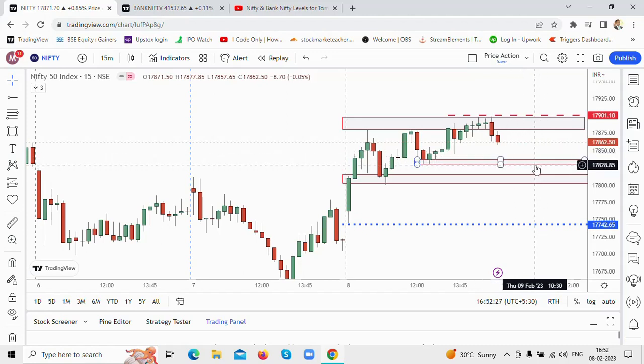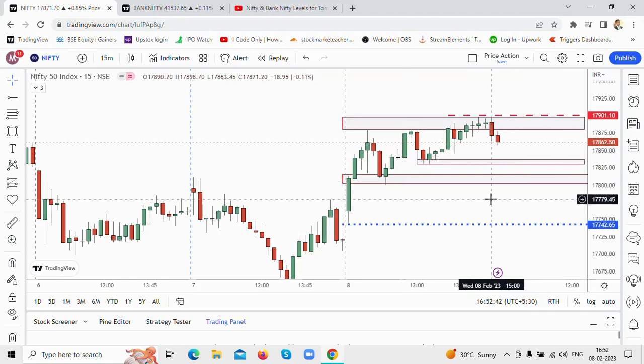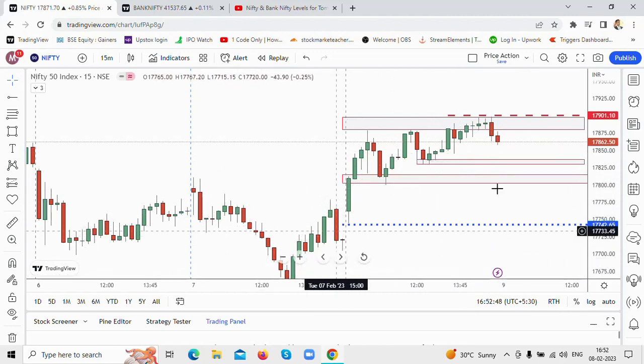So what is that level? 17,820 to 17,850 could be another support level for Nifty around here. It might not come exactly at this point, that's why I marked the zone. This could be a support zone here. So this is your support level, and this is your other support level. Let's wait and watch how the Nifty price action brings us in tomorrow's session.